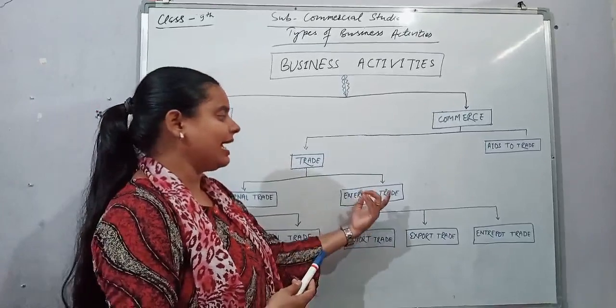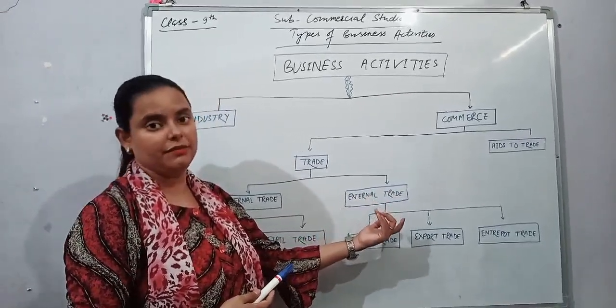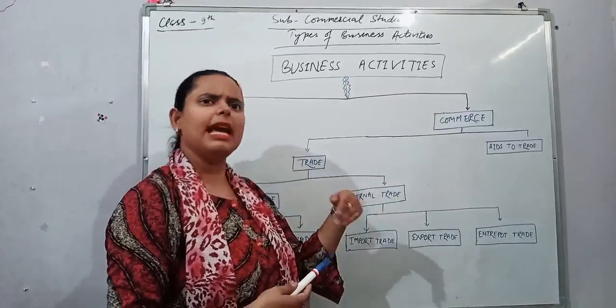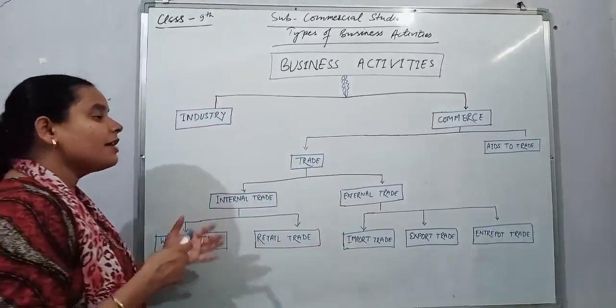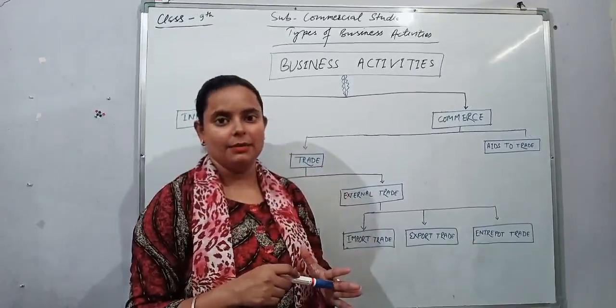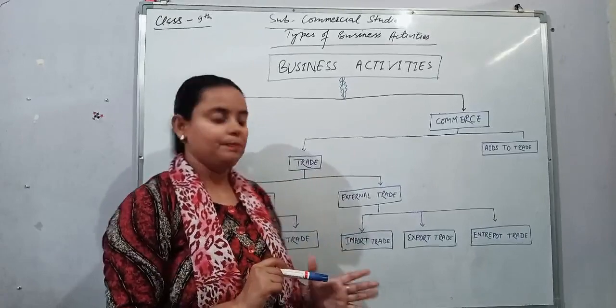There they don't have a geographical boundary. We can do business with any country we want. But in internal trade we have a restricted area, which is within the boundary of one country.